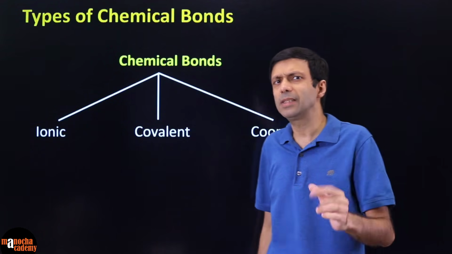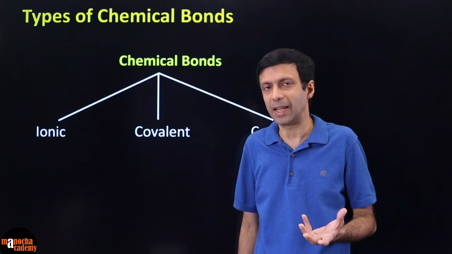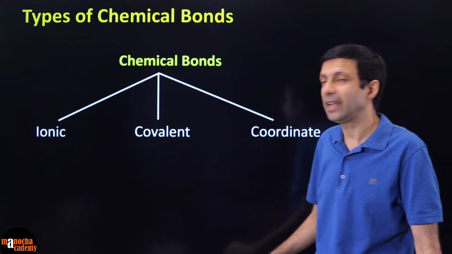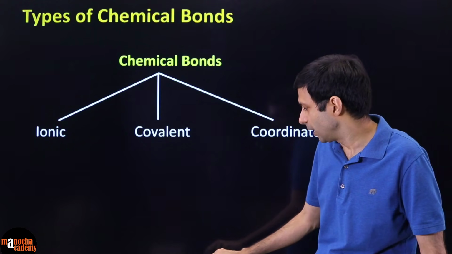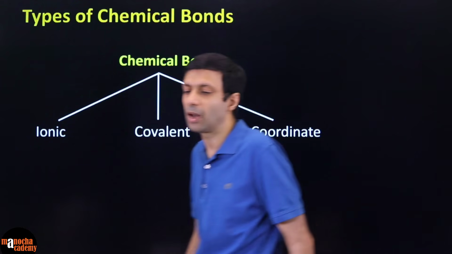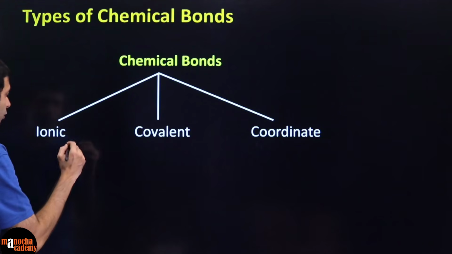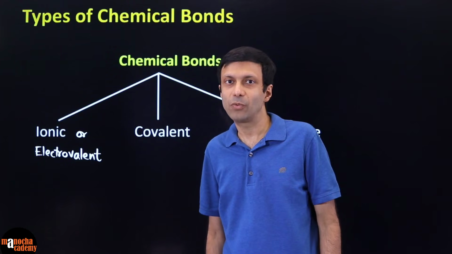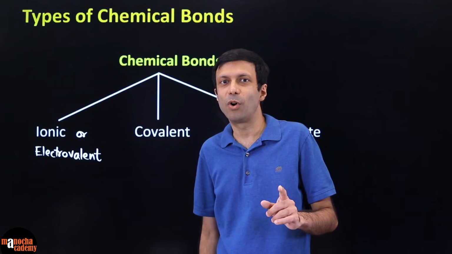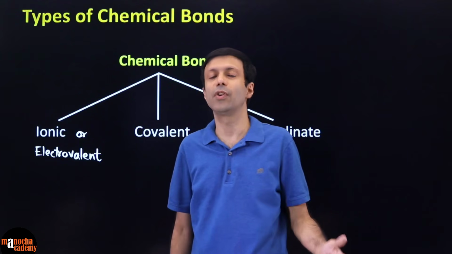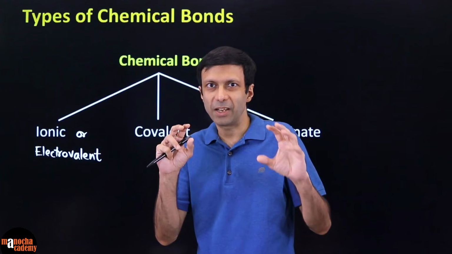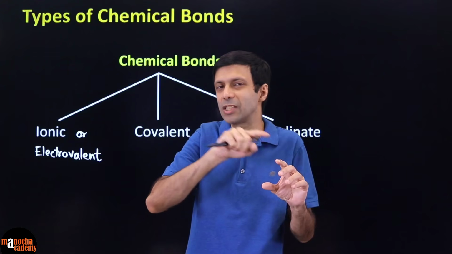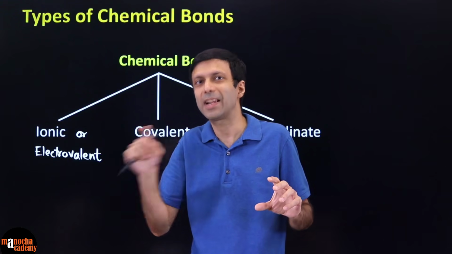Now the question is, what is the difference in the bonding type? In ionic bonds, also known as electrovalent bonds, so the other name for ionic is electrovalent, these involve the transfer of electrons, which means if 2 atoms want to form a bond, there will be a transfer of electrons from one atom to the other.